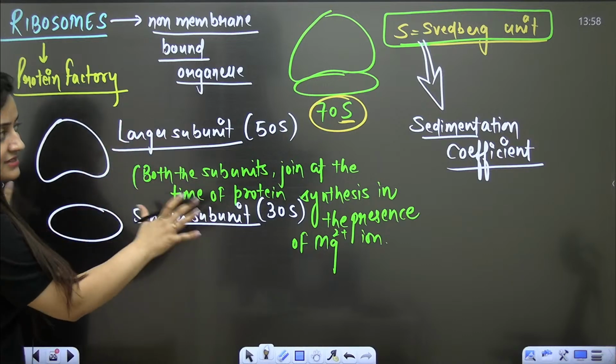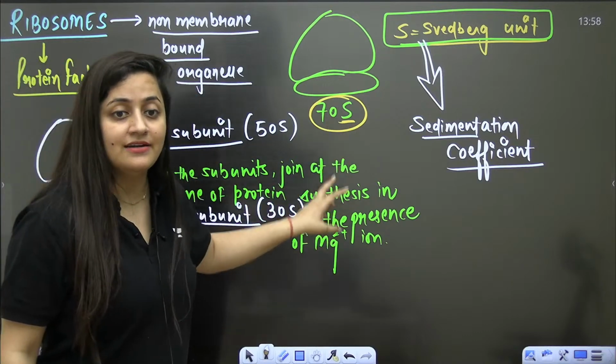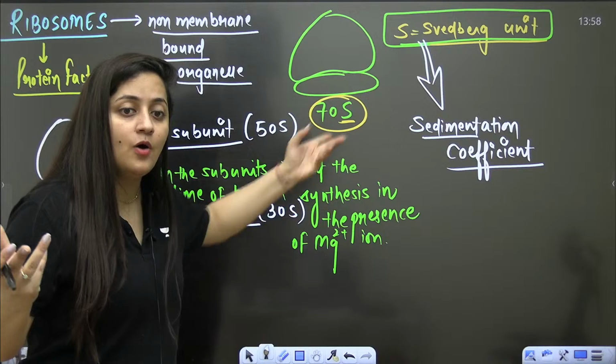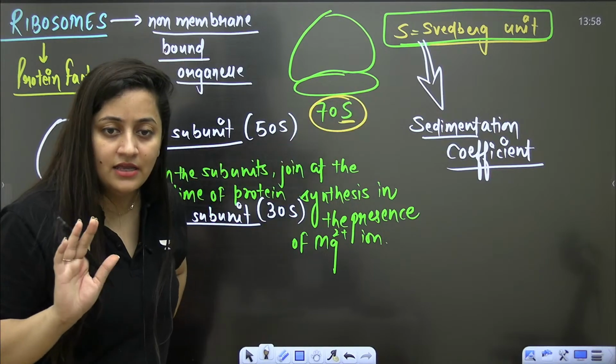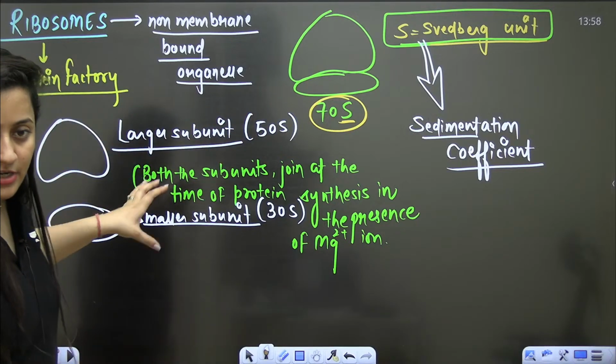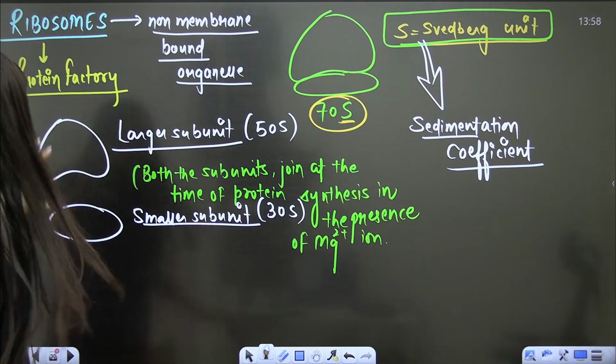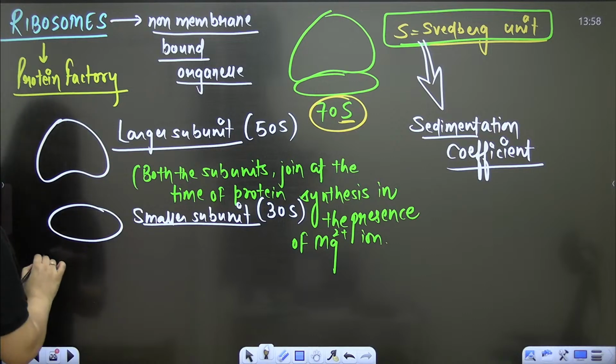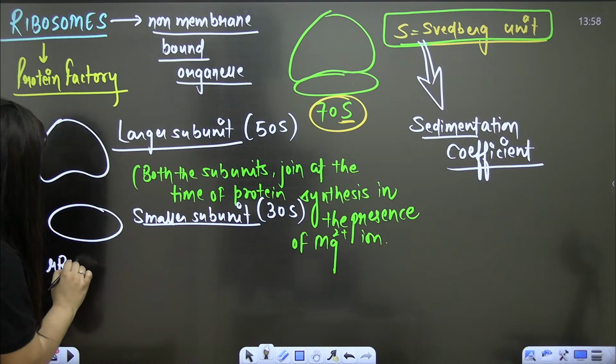So you have 50S and 30S. No need to add them. Some will say 50 plus 30 is 80, how can you say 70? Right, these are the names of the subunits. These are basically as per their sedimentation. 50S, 30S. So now, when we talk about these ribosomes, they are made up of ribosomal RNA, and